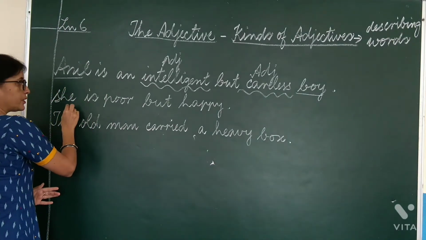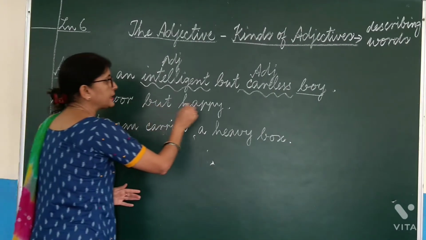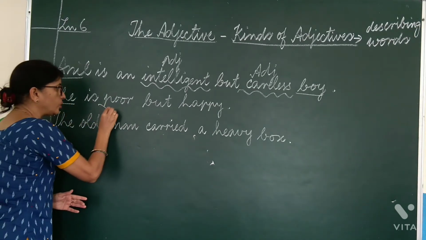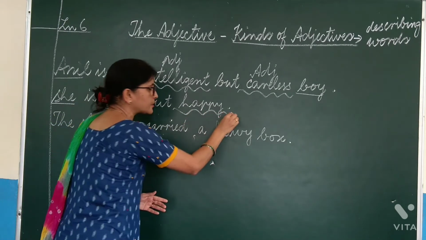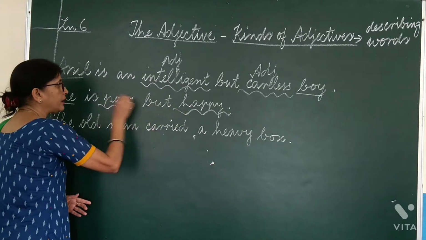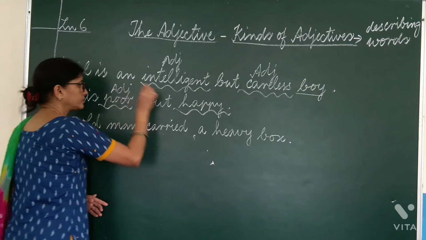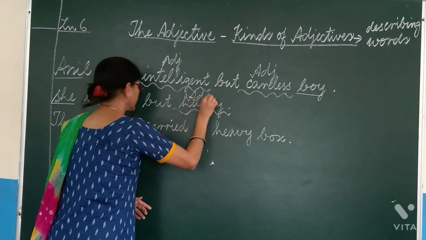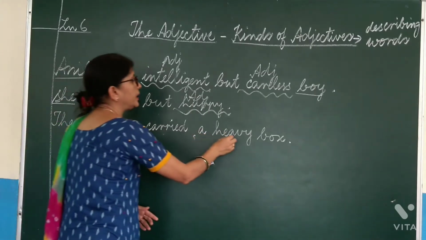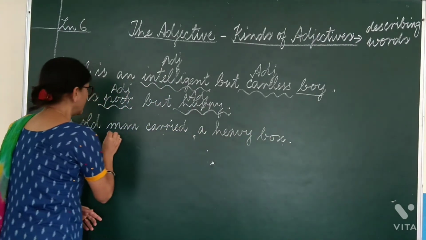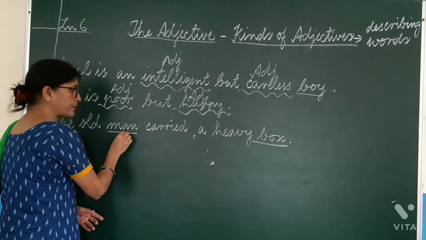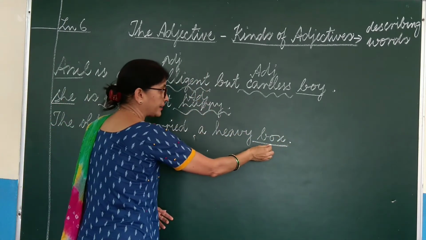Number 2, she is poor but happy. Now this is pronoun and these two words are describing this person, poor and happy. So these two are adjectives. Next, the old man carried a heavy box. Now, this is noun and this is noun because this is the name of a person, this is the name of a thing.